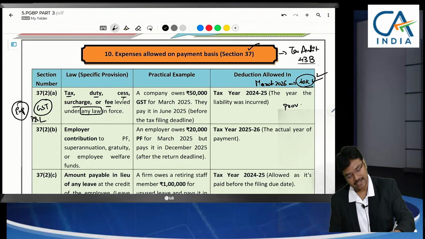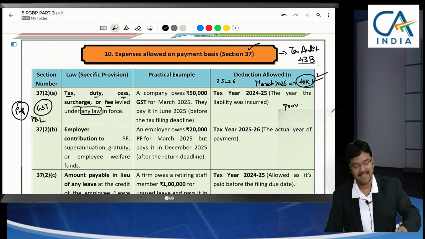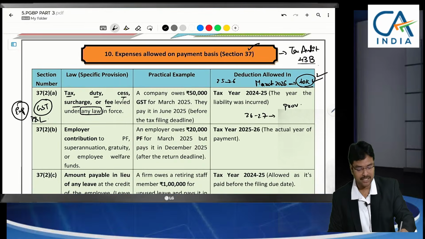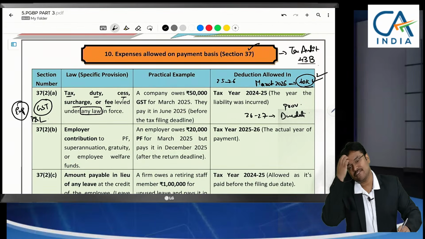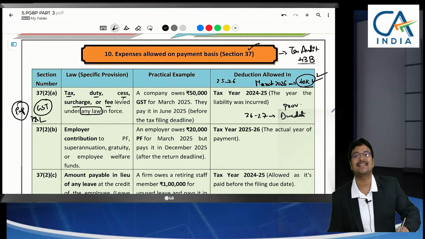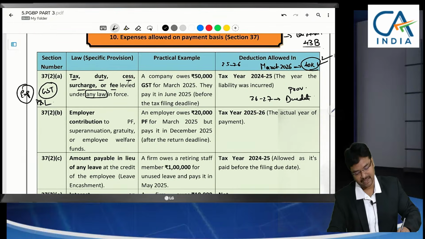We are not saying to make the payment in 25-26 itself. Can we make payment in 26-27? Yes. But in 26-27 you have to make payment before the due date of filing your return of income. Before that date, if you make the payment, then we can make it an allowable expenditure. The example specifies this to you clearly.